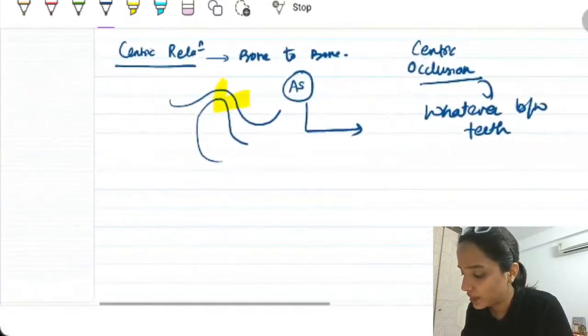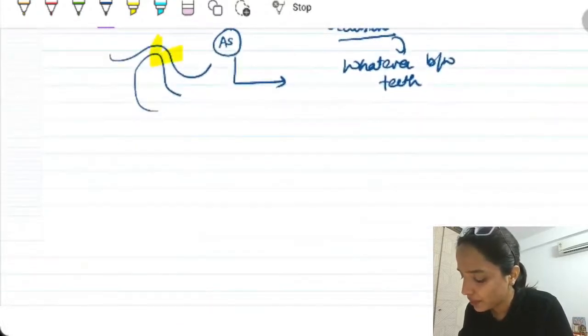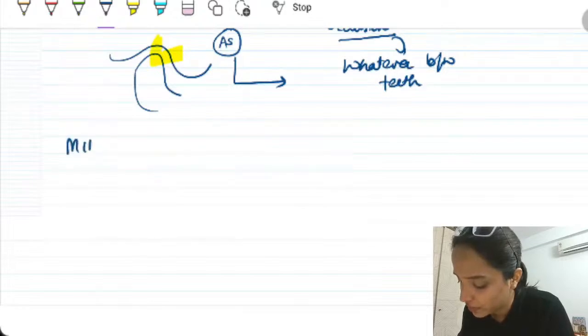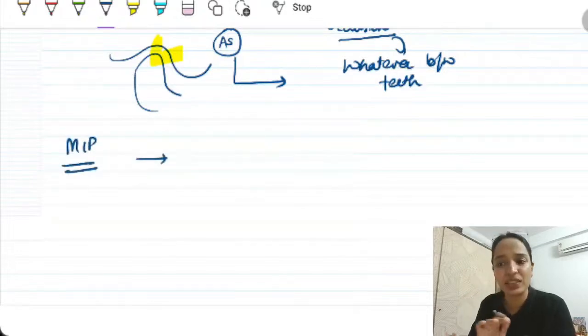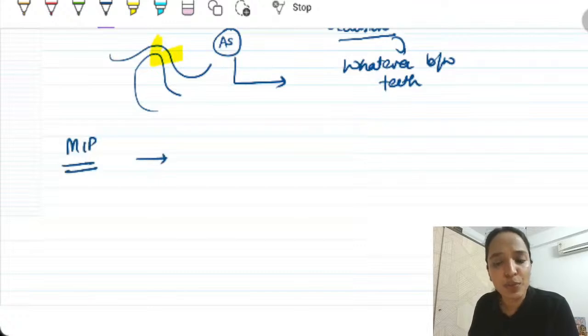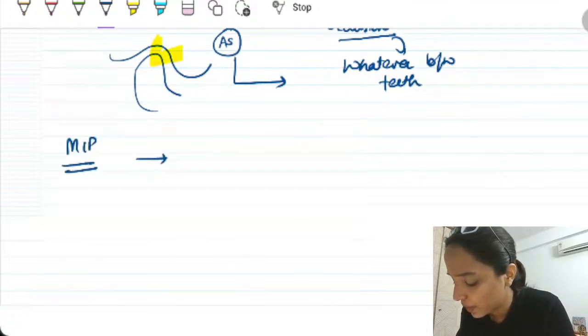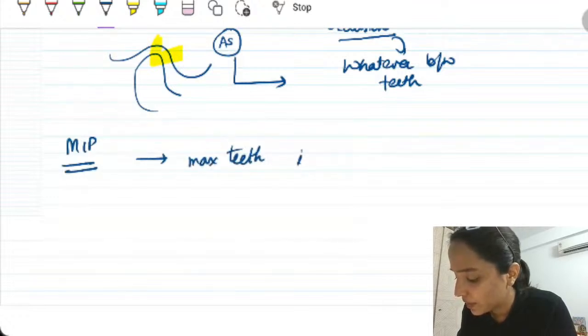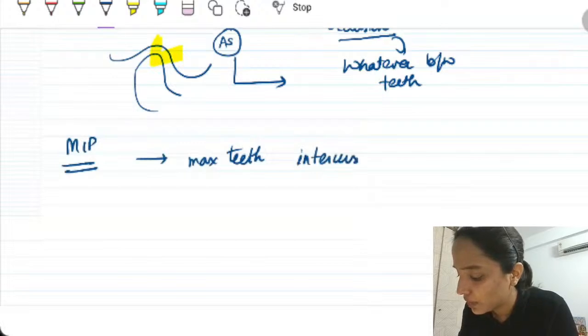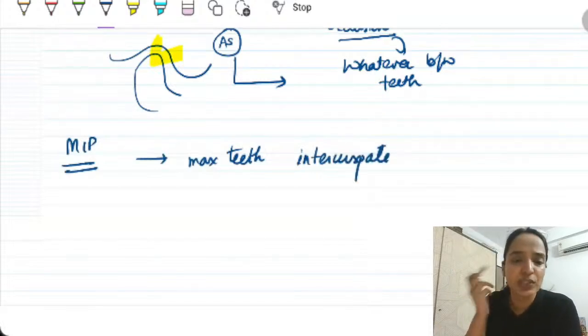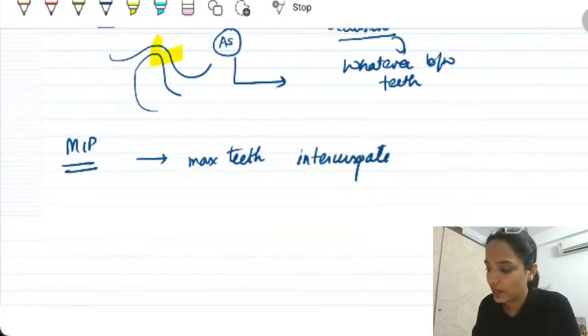And what is MIP? Maximum intercuspation has no relevance to both of them. MIP is simply any position where maximum teeth intercuspate. It has no relationship to the position of the condyles, right?